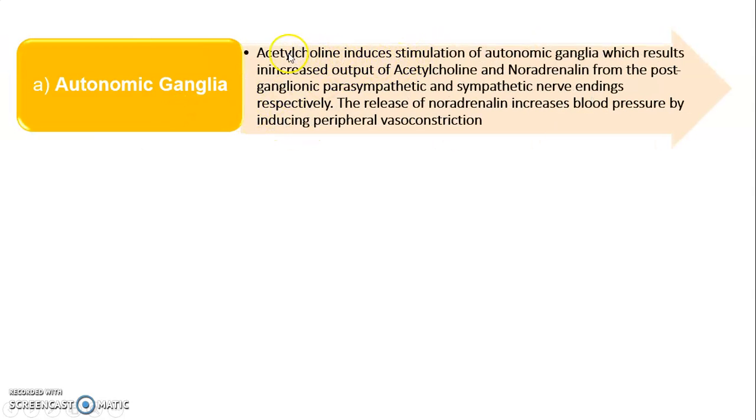Acetylcholine induces the stimulation of the autonomic ganglia, which results in increased output of acetylcholine and noradrenaline from the postganglionic parasympathetic and sympathetic nerve endings, respectively. The release of the noradrenaline increases blood pressure by inducing the peripheral vasoconstriction.